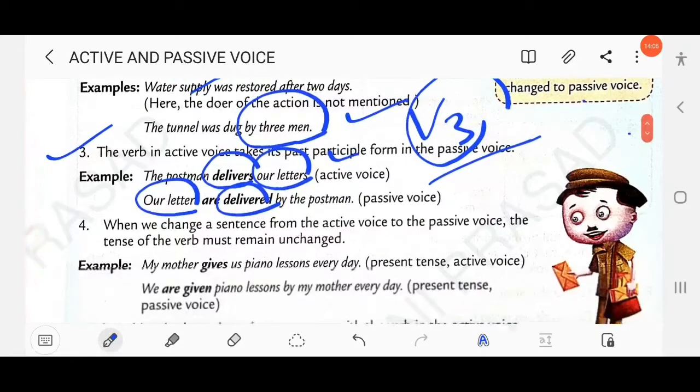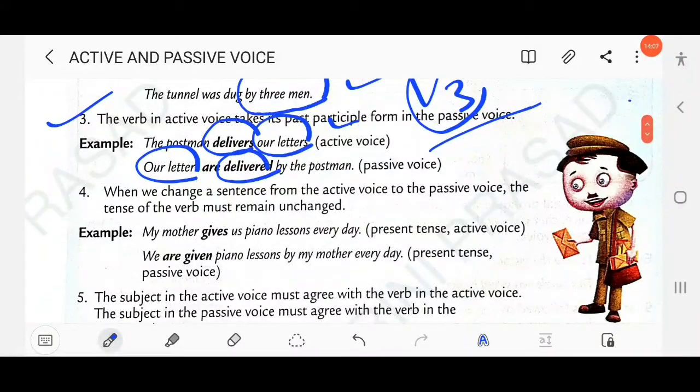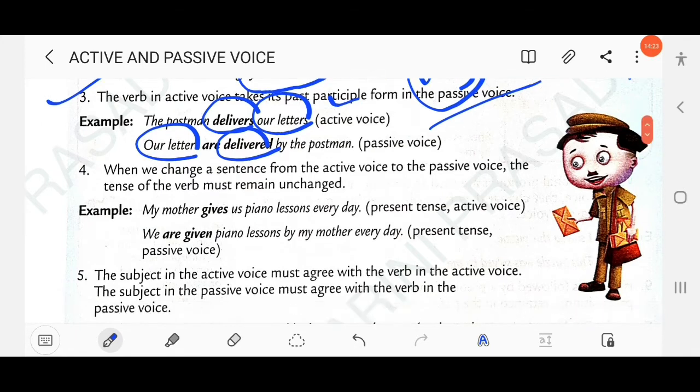Then next rule: when we change a sentence from the active voice to the passive voice, the tense of the verb must remain unchanged. This is the most important. You have to remember, when we change active to passive, we have to follow certain rules. So here: my mother gives us piano lessons every day.